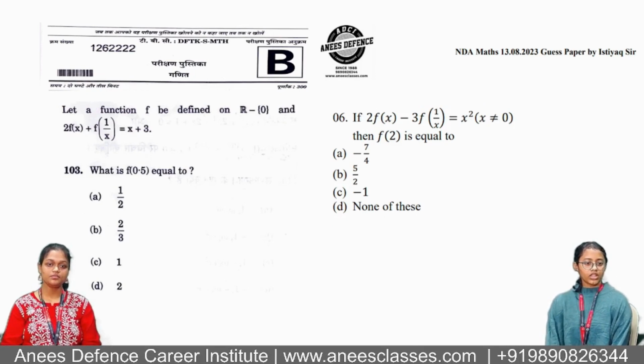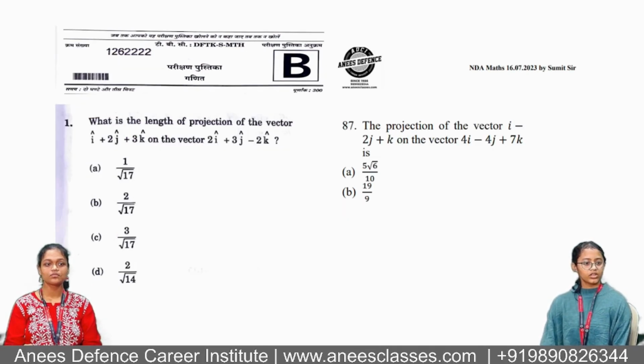In the 103rd question, it is discussing the functional value, as well as in the 6th question of ADCI. In the first question of NDA, they discuss the length of projection, as I discussed earlier, and in the 87th question, it's the projection of vectors. This was taken in July by Sumit sir and was a part of the NDA Set B paper.